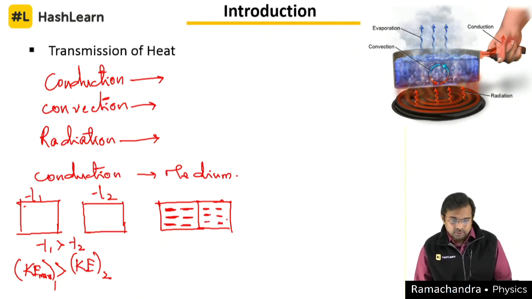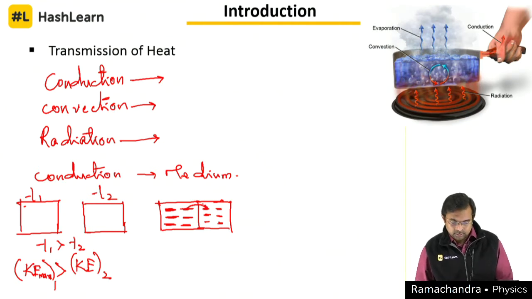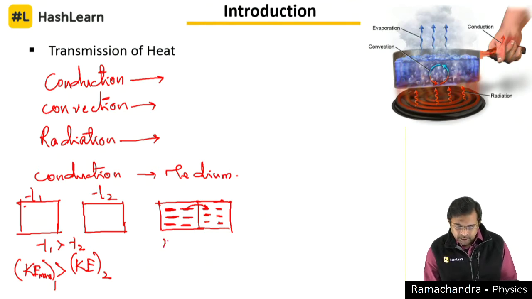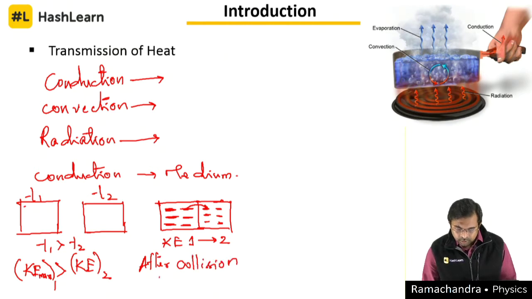Now, how will the transfer of heat happen? Let's assume these two are brought in contact. This molecule might collide with the molecule of the second body, and you know that according to the principles of collision, this transfers kinetic energy from body 1 to body 2. After the collision, body 1 will have less kinetic energy compared to body 2.